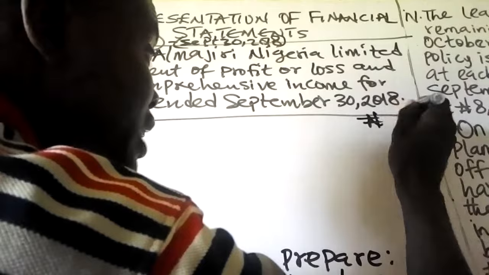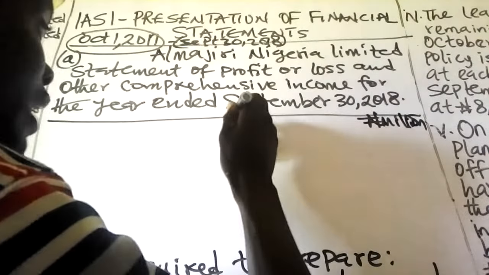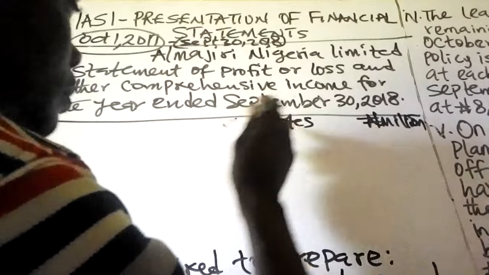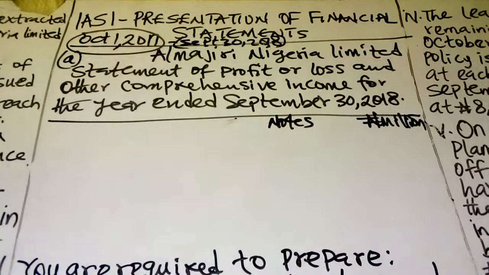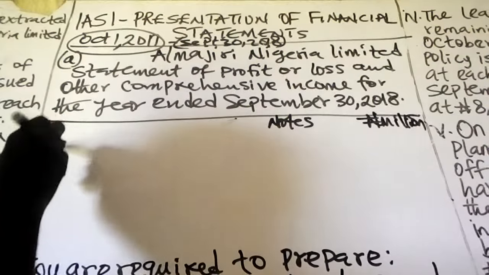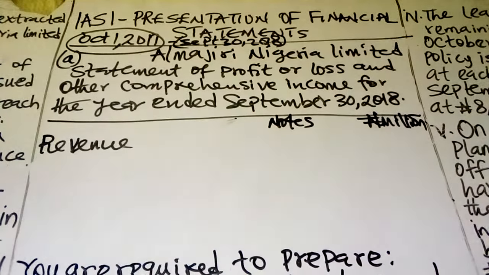Now all figures are in million. Let me have the notes to the financial statements. The first item is revenue. You measure your revenue in accordance with IFRS 15.